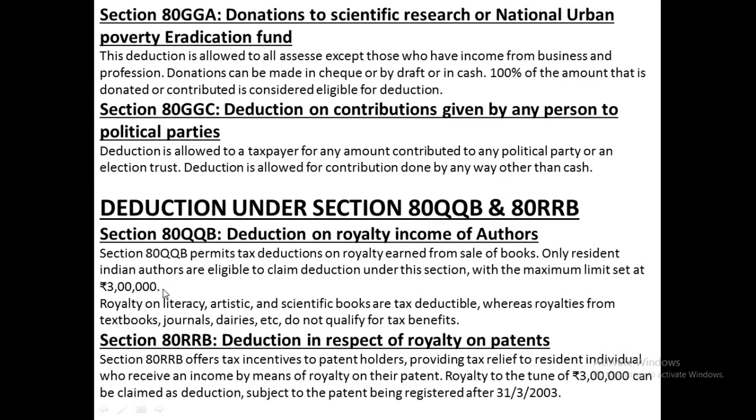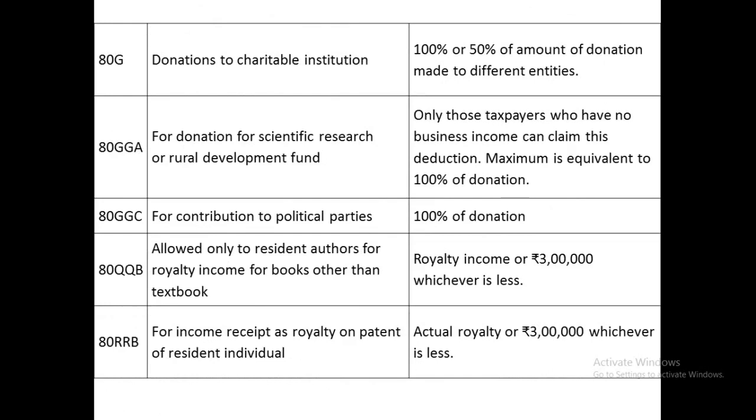Suppose, for example, the assessee is receiving rupees 2,50,000 as royalty income on the writing of books of literary nature. In such a case, the amount of deduction will be 2,50,000 or 3 lakhs, whichever is least, that will be allowed as deduction. So in simple terms, 80G is for donation to charitable institutions.